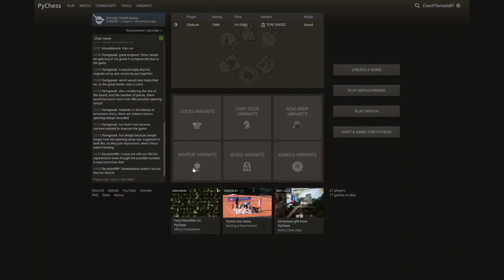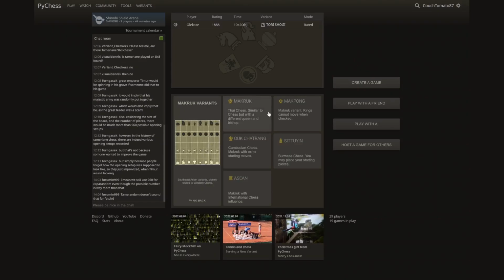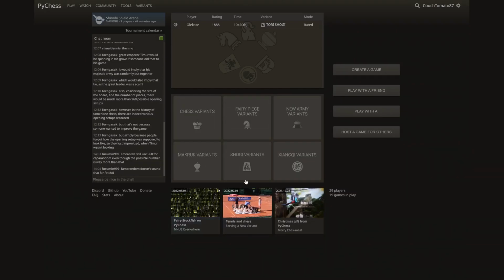Let's go over these last 2 panels. Over here is what we call the variant catalog, and this basically showcases all the different variants we have in nice different categories. So in the bottom, we have the 3 categories of regional variants. So Makaruk variants are the variants from Southeast Asia. Basically got a very brief synopsis of what they're about. So Makaruk, Thai chess, or Cambodian chess over here. And I could click back over here.